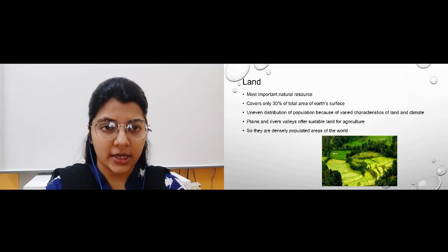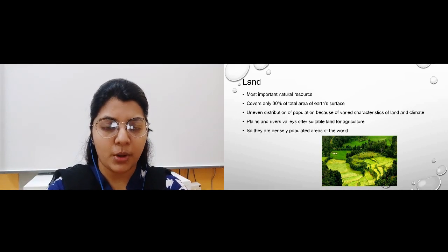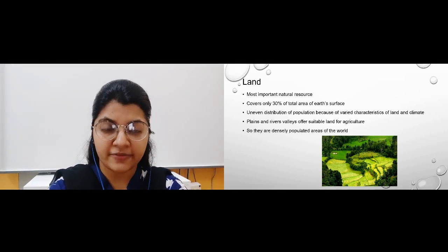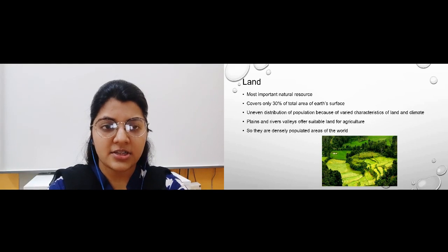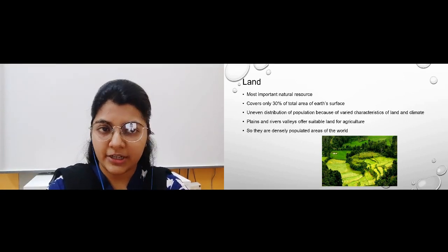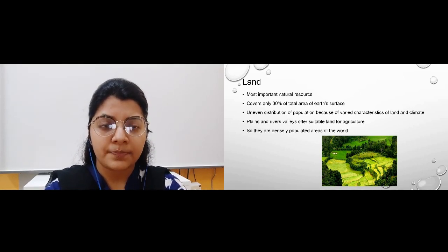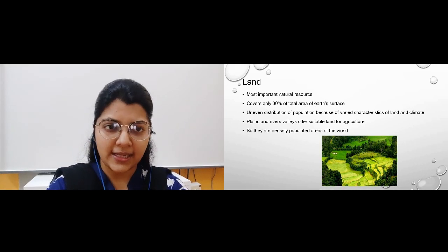Now, there is an uneven distribution of population. Why? That is because of the varied characteristics of land and the climate there. Say, for example, whatever type of land we have in Gujarat will be completely different from the type of land we have in Ladakh or Kerala, or in different regions like this.